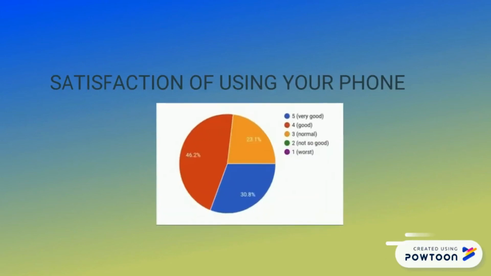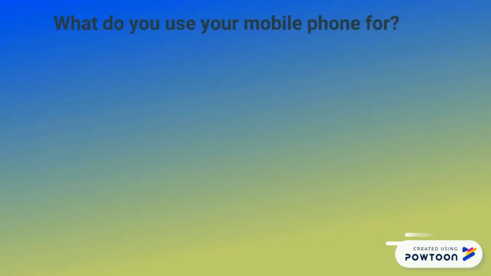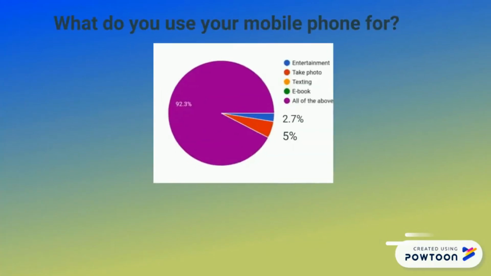The next question is satisfaction of using their phone. 46.2% of 40 UPSI students have rated their phone as good out of 5. The last question we chose is, what do you use your mobile phone for?